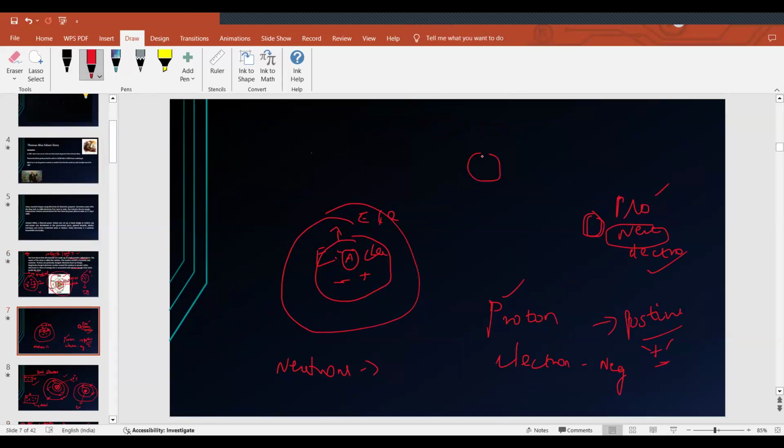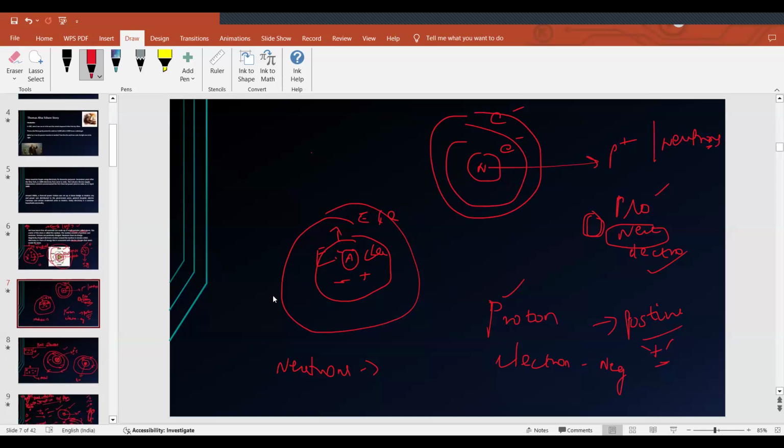Atom, normally you can draw it like this. This is a nucleus, and these are the orbitals. Electrons revolve around the nucleus. Protons are positive, and neutrons have no charge. So this is an atom. A normal hypothesis is that an atom is like this.